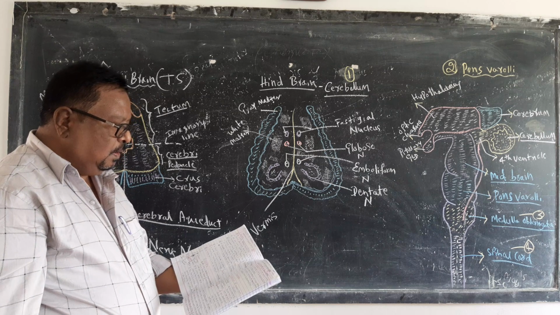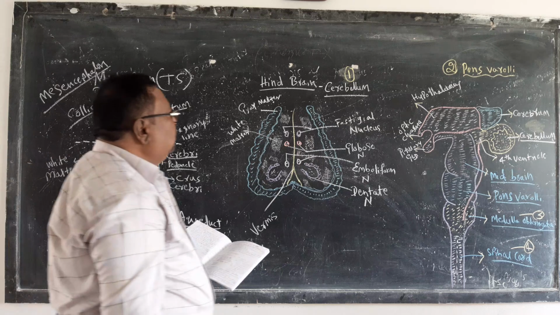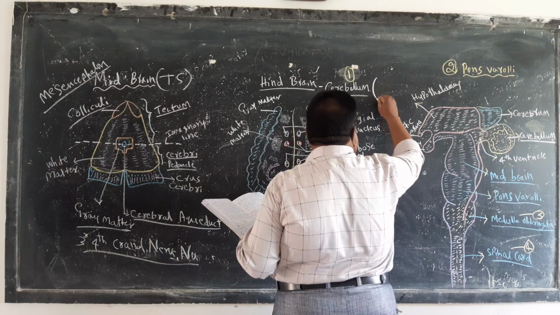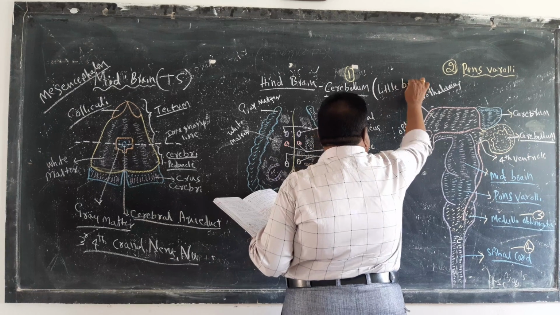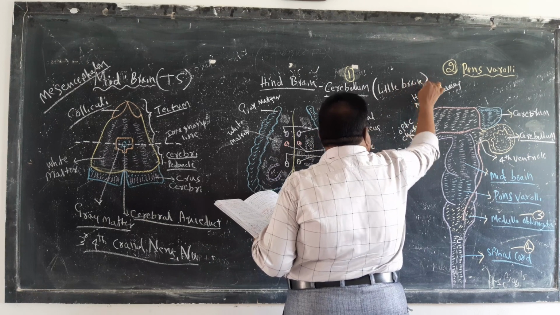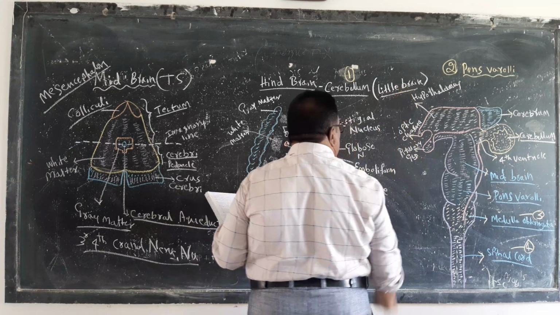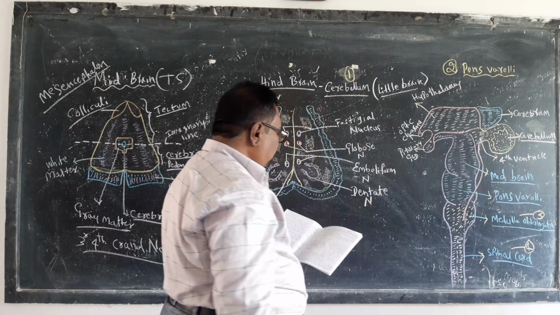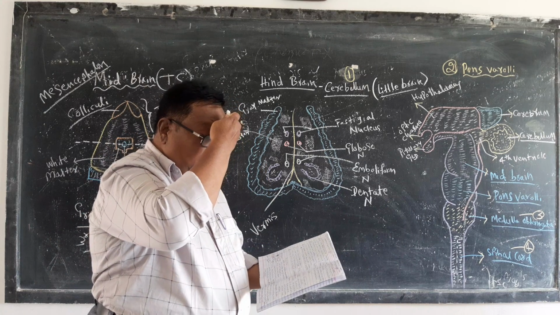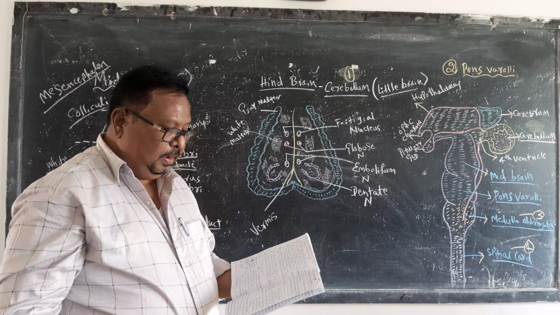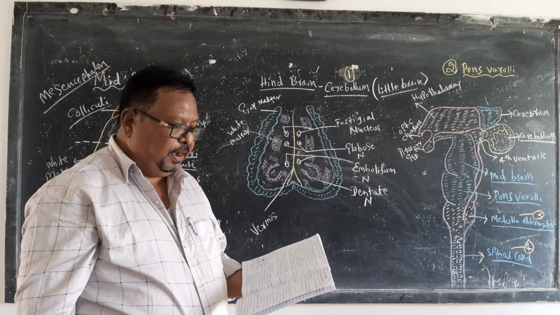Now the first one, the cerebellum. Cerebellum means a little brain. It is called the little brain.